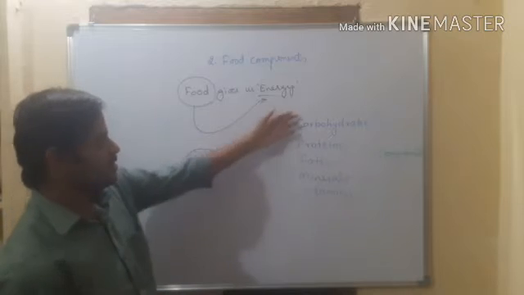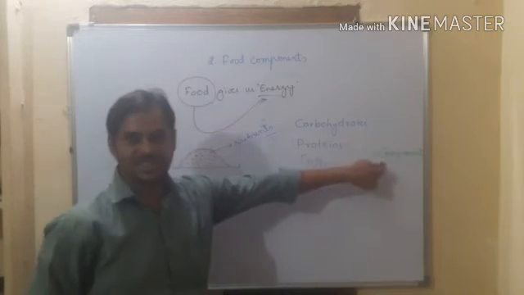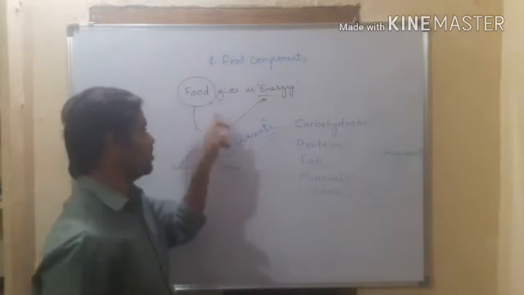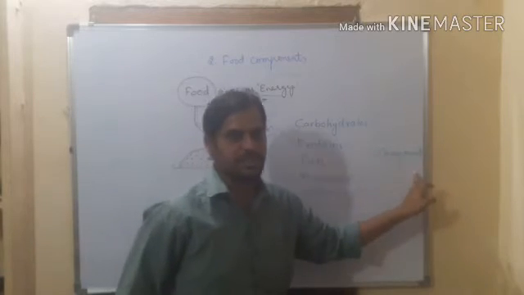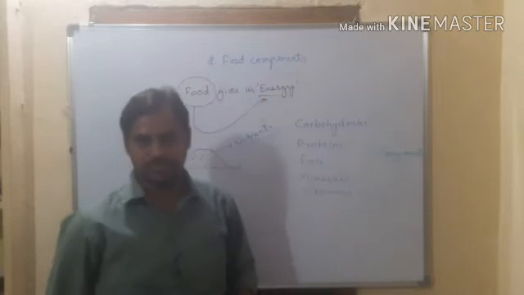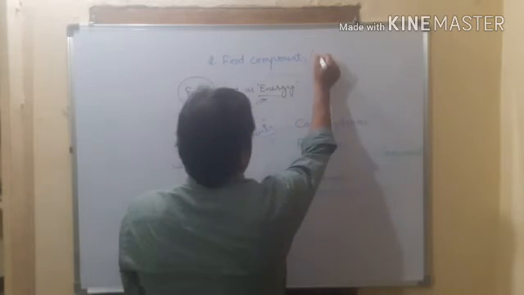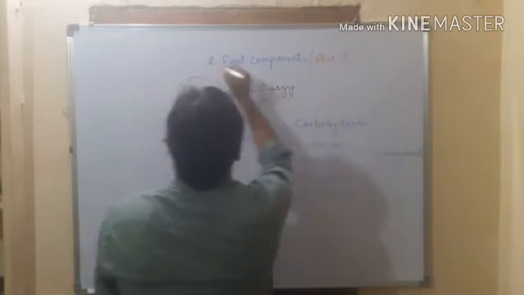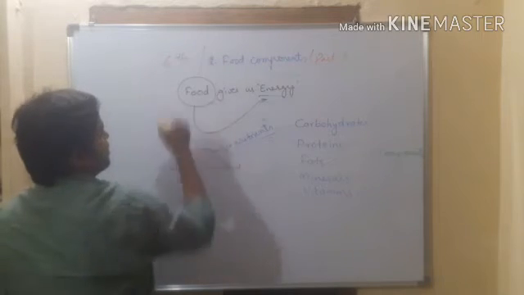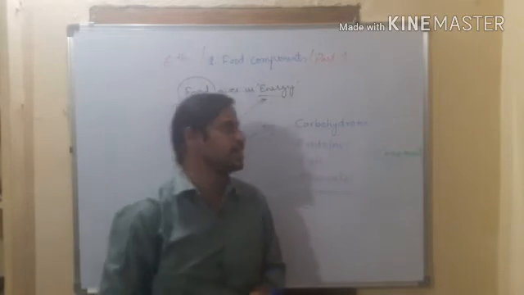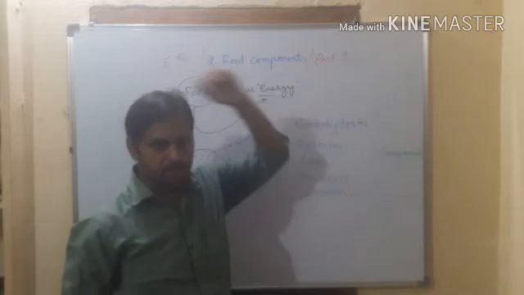So can I say these 5 are food components? Yes, food nutrients are nothing but food components, and that is our lesson name, food components. It is part 1 now, first session, 6th class, second lesson.